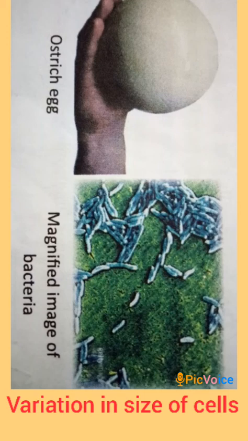The smallest cell is PPLO, that is pleuropneumonia-like organism, or Mycoplasma, a genus of bacteria which is 0.1 micron in size. In the human body, the nerve cell is the longest cell with a size of more than a meter, whereas red blood cells are about 7 micrometers. Muscle cells in animals or fibers in plants like jute and hemp are a few centimeters long.